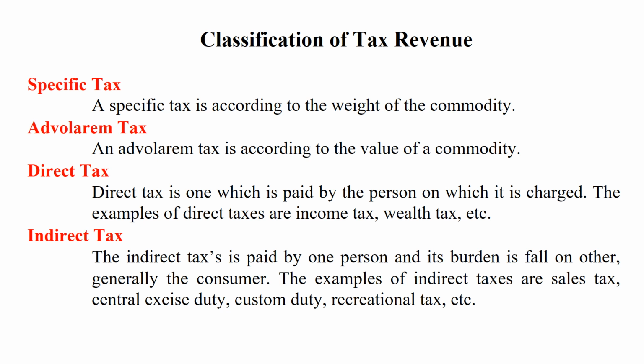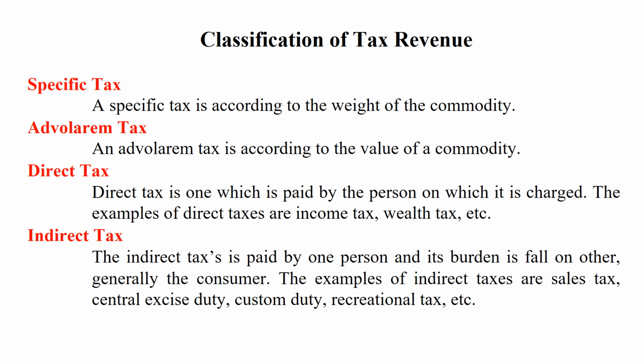Specific tax. A specific tax is according to the weight of the commodity. On the other hand, an ad valorem tax is according to the value of the commodity. So in specific tax, we apply it according to the weight of the commodity, while in ad valorem tax, it is according to the value of a commodity.